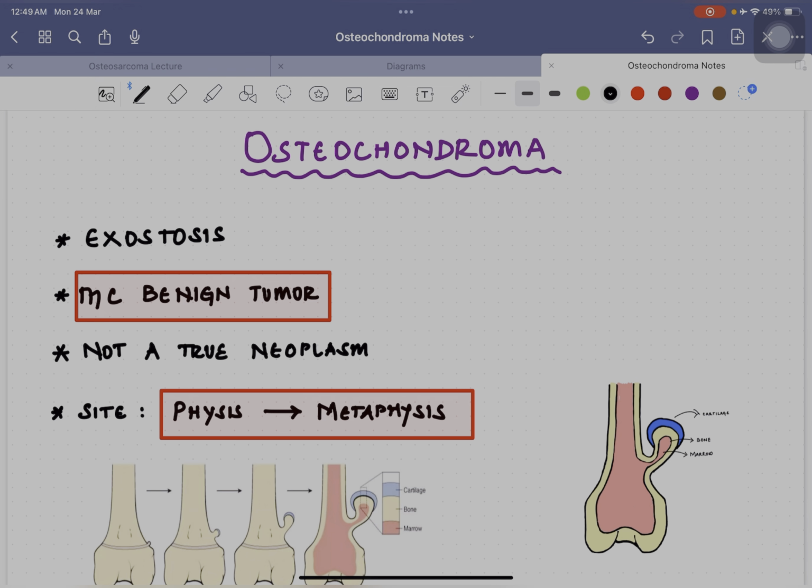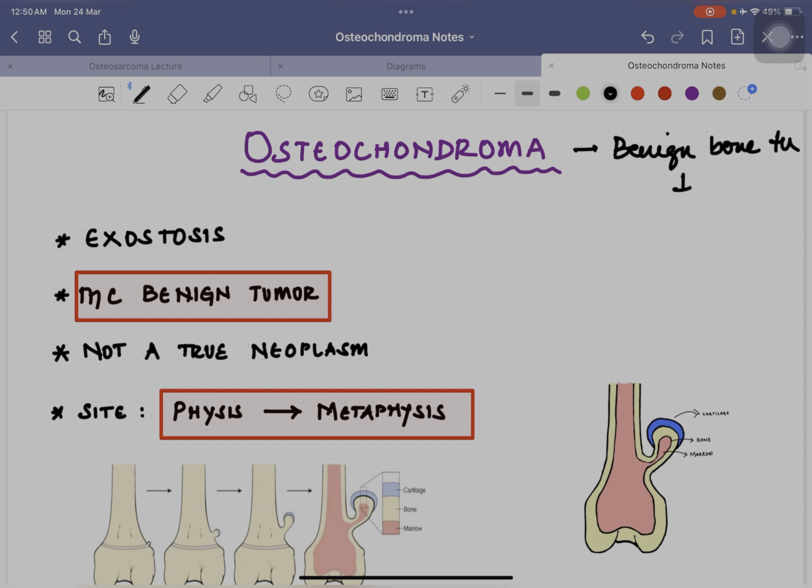Hello all. Today we'll be discussing the other topic on bone tumor, that is your osteochondroma. So basically, what is osteochondroma? Osteochondroma is nothing but a benign bone tumor. This is the first thing you should remember.